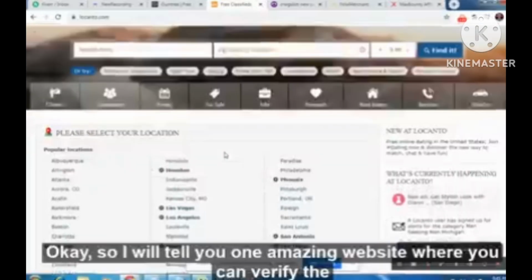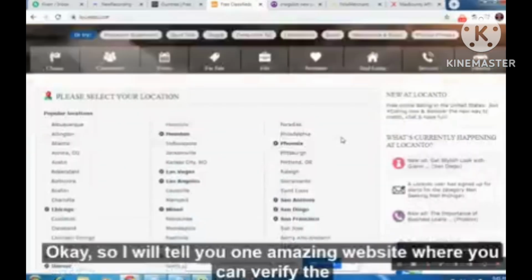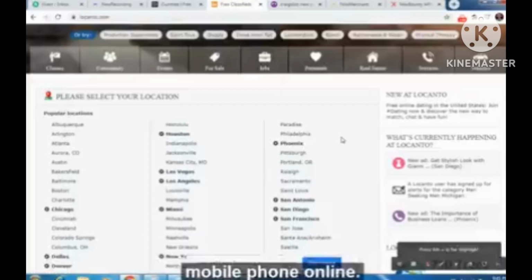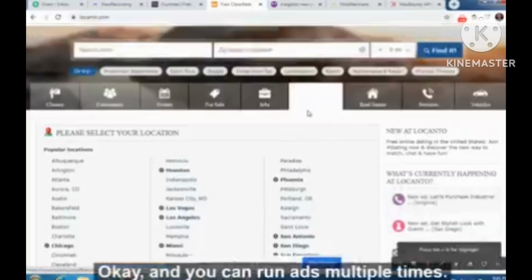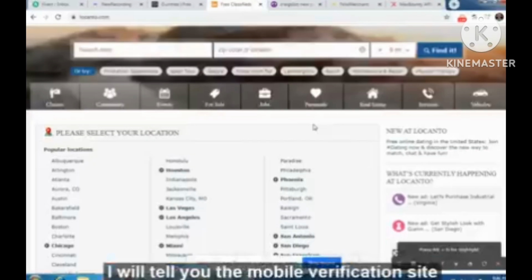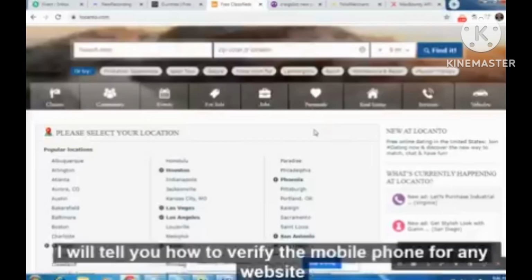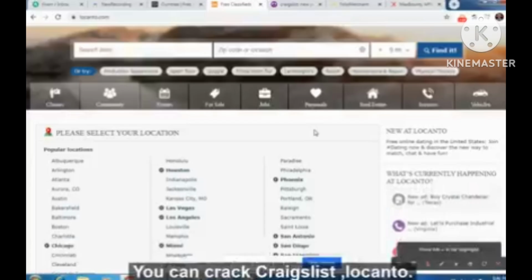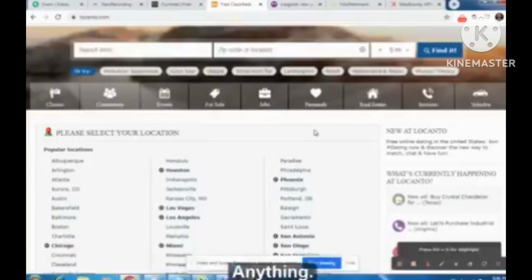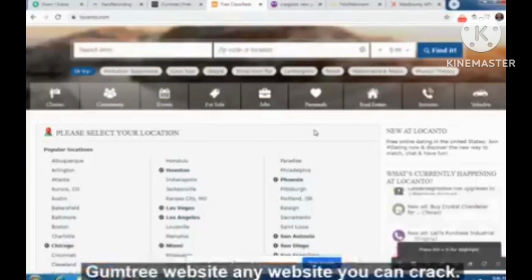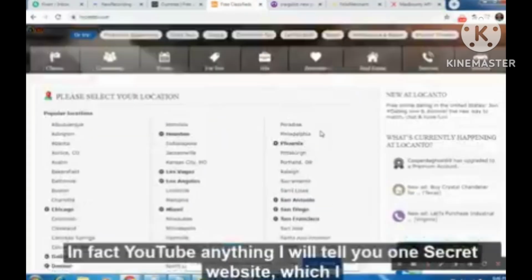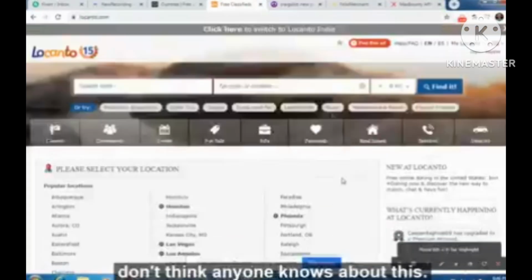I will tell you one amazing website where you can verify the mobile phone online, and you can run ads multiple times. I will tell you how to verify the mobile phone. You can crack Craigslist, Locanto, Gumtree, any website you can crack. In fact, YouTube, anything. I will tell you one secret website which I don't think anyone knows about.